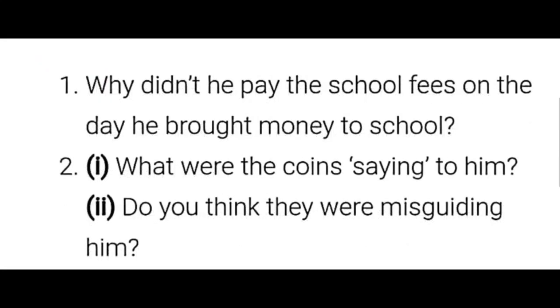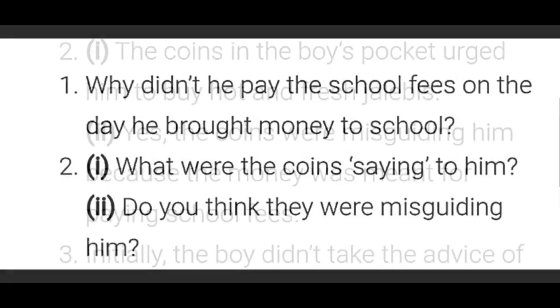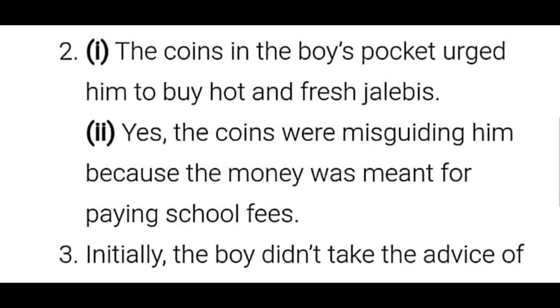Next, second question. Look at the second question, children. What were the coins saying to him? Do you think they were misguiding him? The second question: what were the coins saying to him? Do you think they were misguiding him? The answer for the second question.